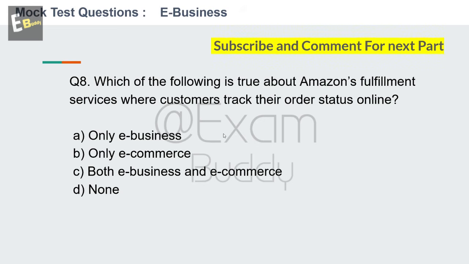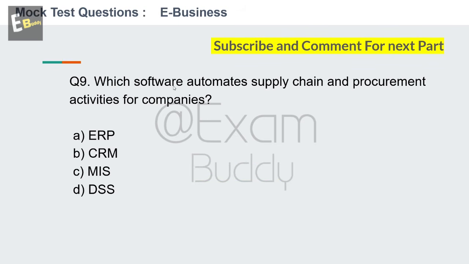And the answer is C, both e-business and e-commerce. Now let's go to question number 9. Which software automates supply chain and procurement activities for companies? So these are the options: ERP, CRM, MIS, DSS. So your time starts now.